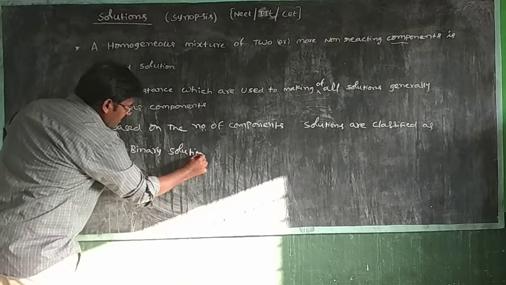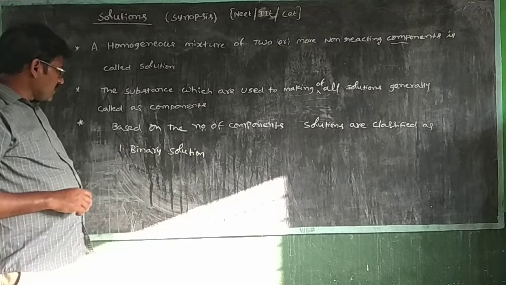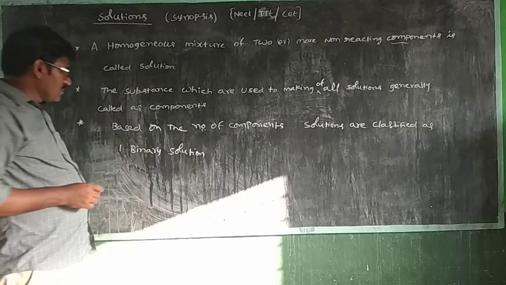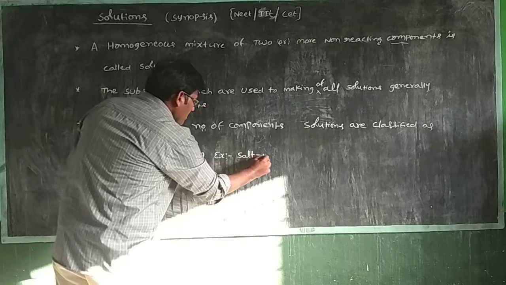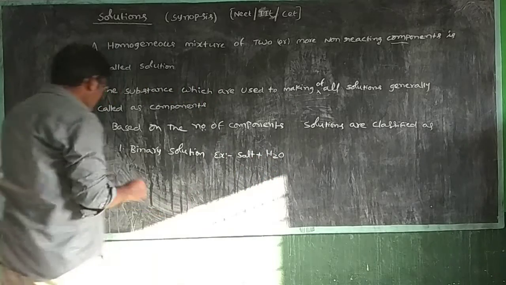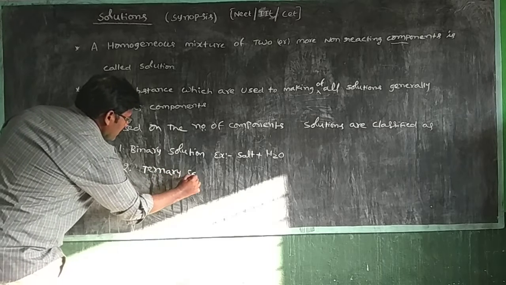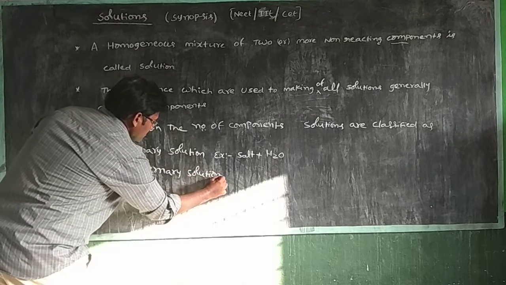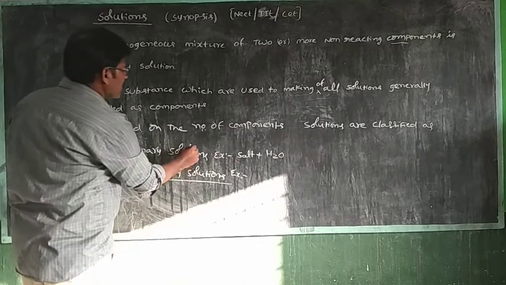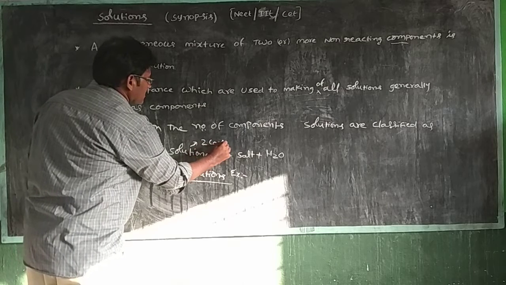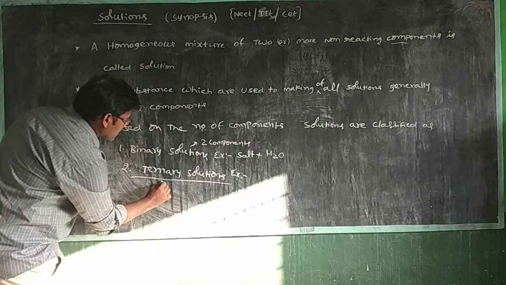Listen, binary solution means two components of the solution. For example, salt plus water. And another type is ternary solutions. Ternary means three components. Binary means how many components here? Two components. Ternary means three components.